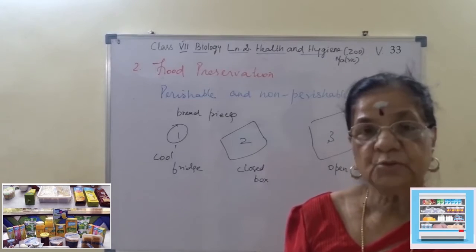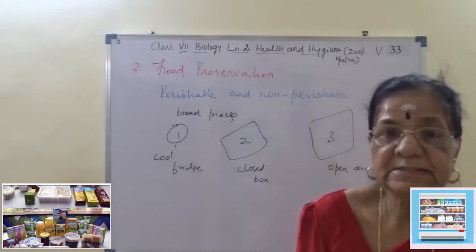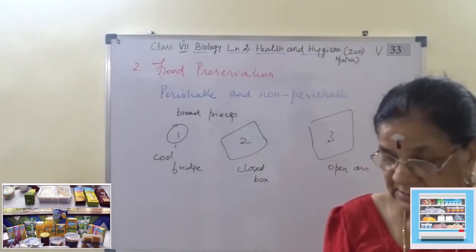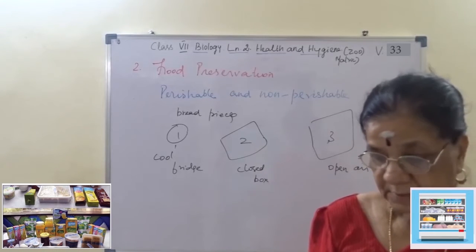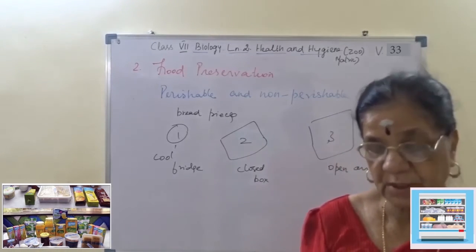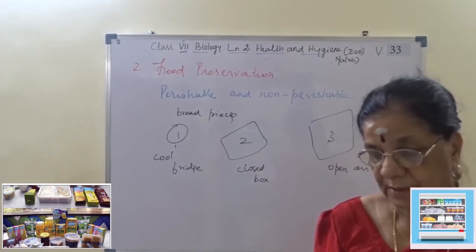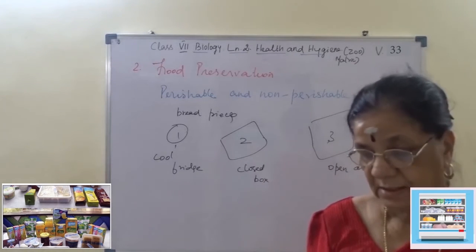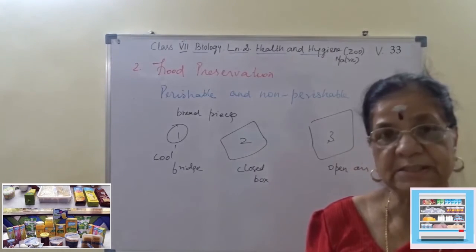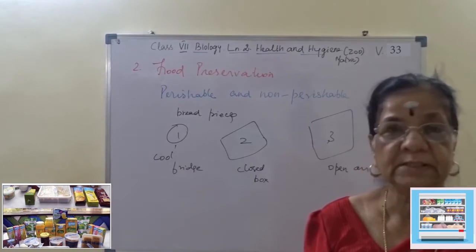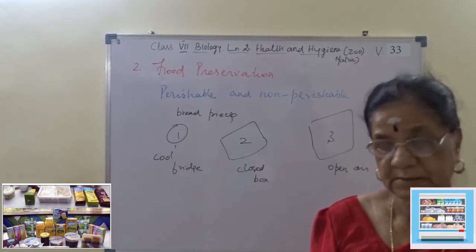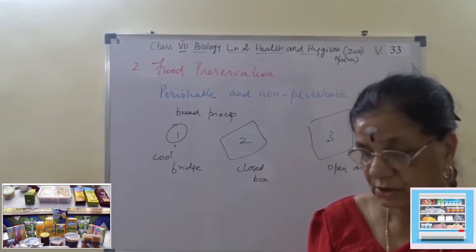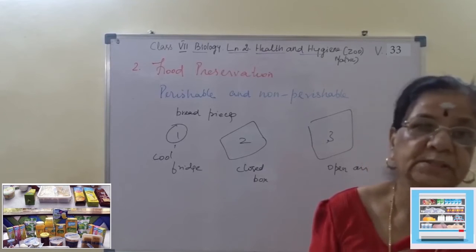Due to microbial activity, these microbes release toxic substances in the food. If we happen to eat that spoiled food, that is food contaminated by microbes, toxins enter into our body and we fall sick. This is known as food poisoning. Food poisoning usually leads to severe stomachache, loose motion and vomiting. In severe cases, it can cause death if not given proper treatment.